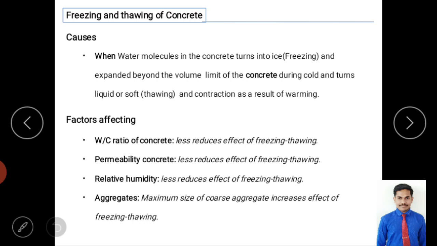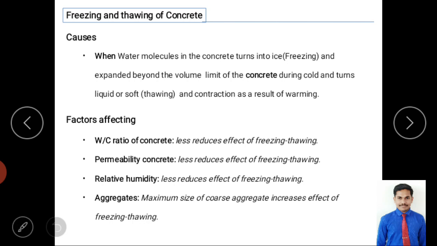We already studied in strength of concrete, and we mentioned that if the water cement ratio is less, strength will be good. Why? Because when you use less water, the concrete becomes denser, and due to less water content, the freezing and thawing action will be comparatively less. So a reduced water cement ratio has less effect on the freezing and thawing action. I think you understood, right?